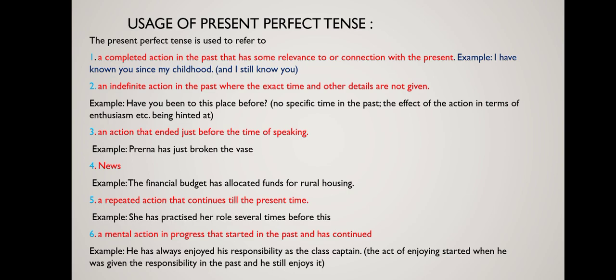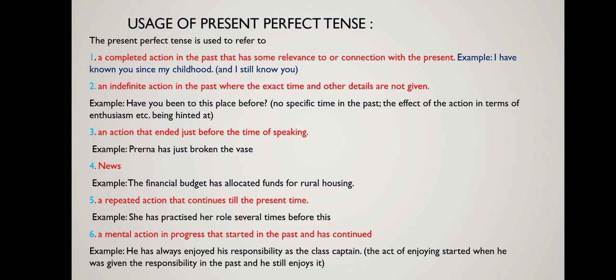Again, present perfect tense is used to refer to a repeated action that continues till the present time. Let's read the example. She has practiced her role several times before this. So now also she is practicing, and before also she practiced. This we can express through present perfect tense because the action is repeated till the present time.